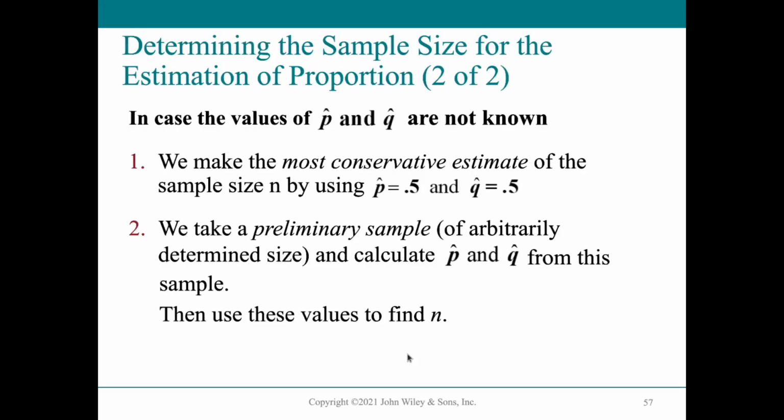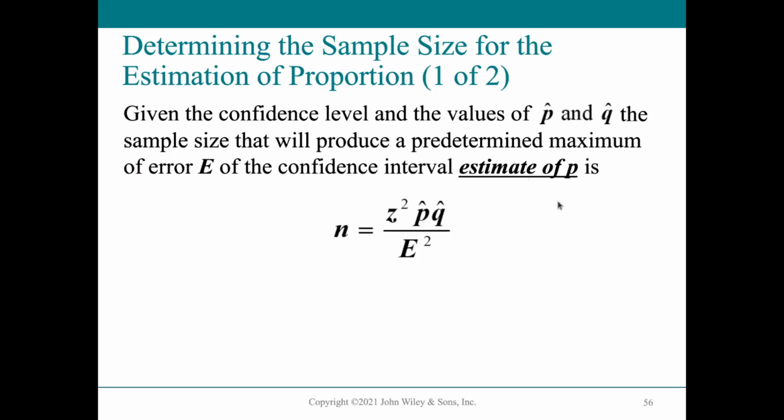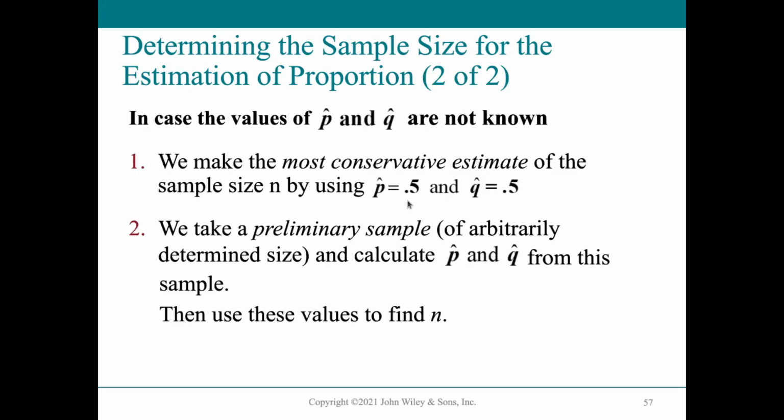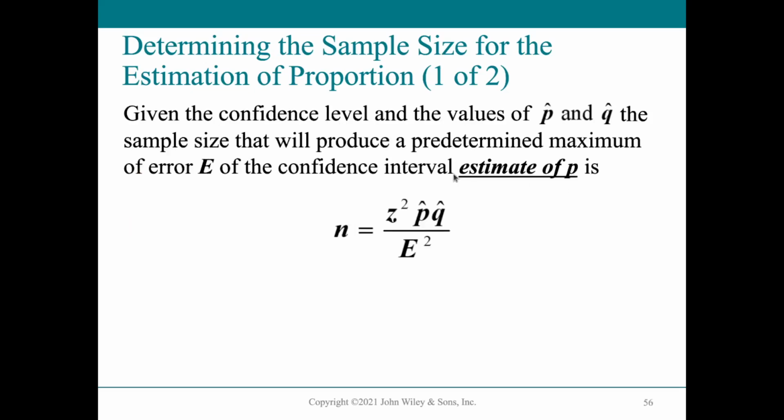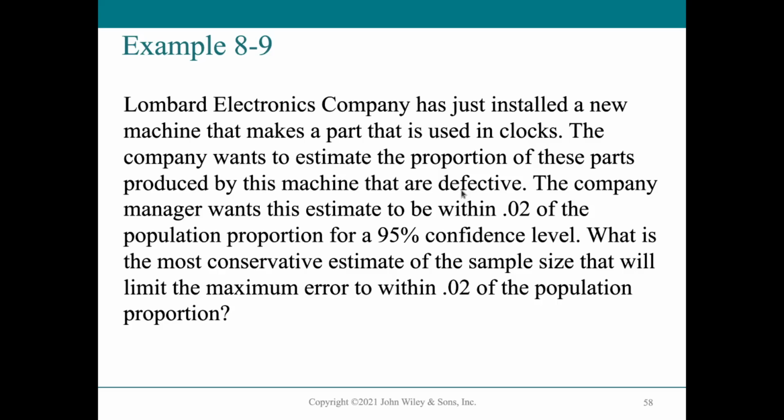Because we do not really know, when we start a study, we don't really know at the start what would be the estimated P and Q parameter. We will only find it out when we do sampling. And since we do not have P and Q values, this calculation would be moot, basically useless, because we don't have these values. So the first one is, of course, assume 0.5 and 0.5, and then calculate our N from 0.5 P and Q values. So that's what it is.